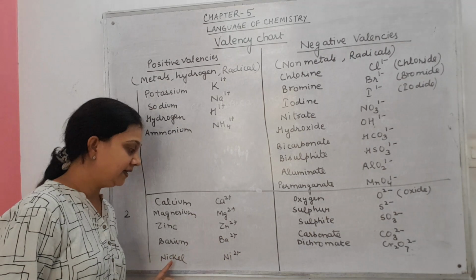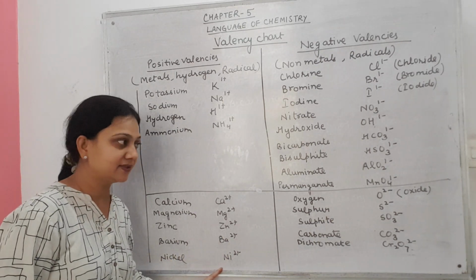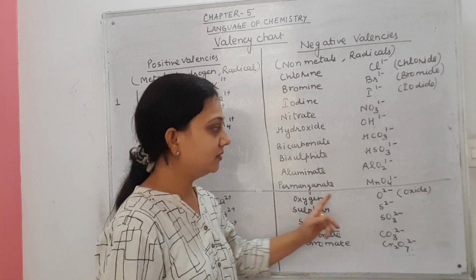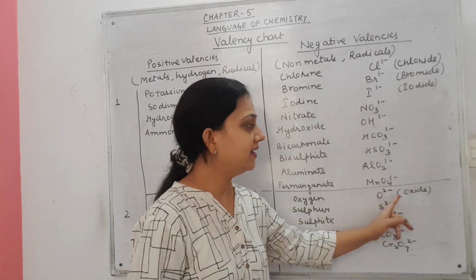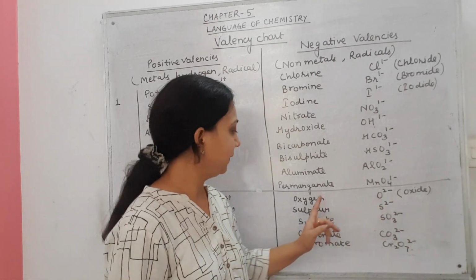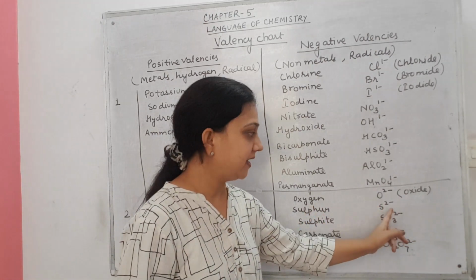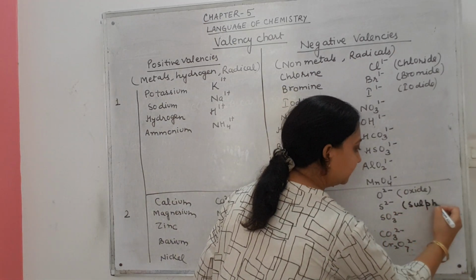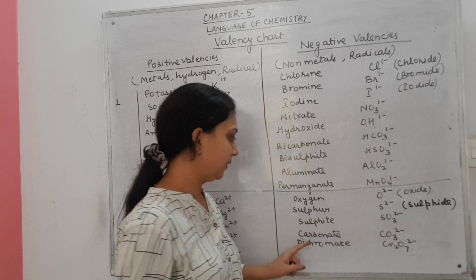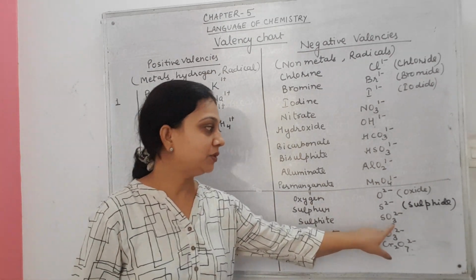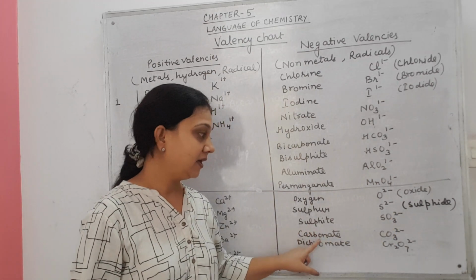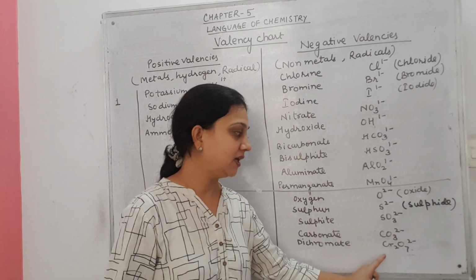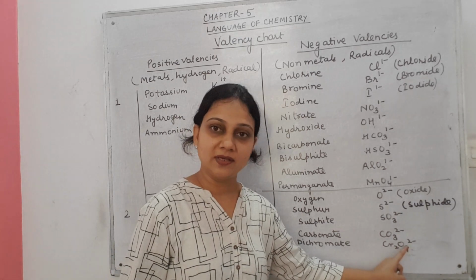Now divalent metals, calcium Ca 2 plus, magnesium Mg 2 plus, zinc Zn 2 plus, barium Ba 2 plus, nickel Ni 2 plus. Now divalent non-metals, oxygen O2 minus, and O2 minus is called oxide. Sulfur S2 minus, and S2 minus is called sulfide. Sulfite SO3 2 minus, this is a radical. Carbonate CO3 2 minus. Dichromate Cr2O7 2 minus.